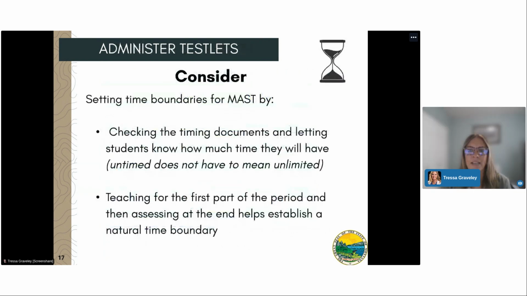Consider setting time boundaries for test administration. Remember, untimed testlets does not have to mean unlimited time. Use the timing documents to let students know what to expect for the length of each testlet. Perhaps teaching the first part of the period, then assessing at the end, may help establish a natural time boundary.